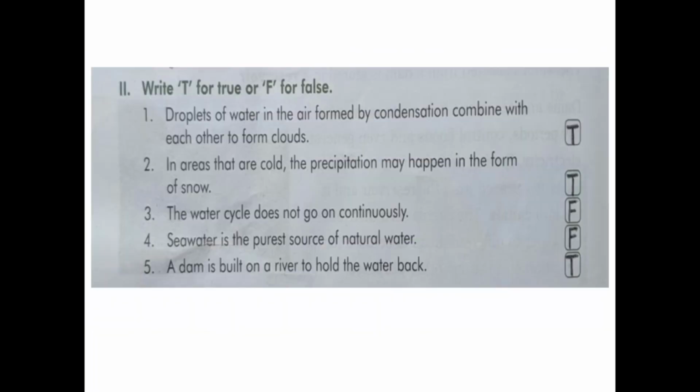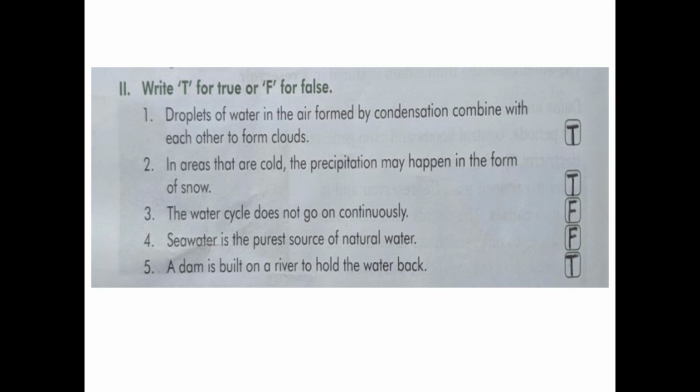Our next exercise is write T for true or F for false. Number 1. Droplets of water in the air formed by condensation combine with each other to form clouds. That is true. Number 2. In areas that are cold, the precipitation may happen in the form of snow.